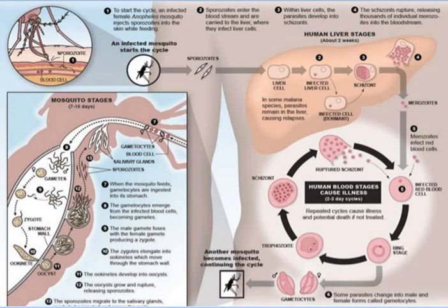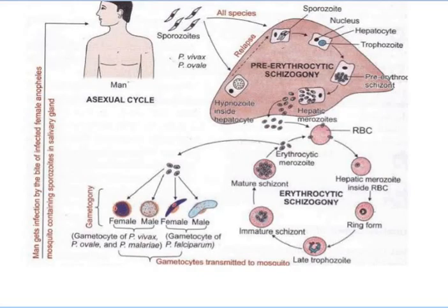So the life cycle involves two hosts: one is man, another is the mosquito. This is the life cycle of Plasmodium vivax. This picture shows the entire life cycle: sporozoite, hepatocyte nucleus and trophozoite.